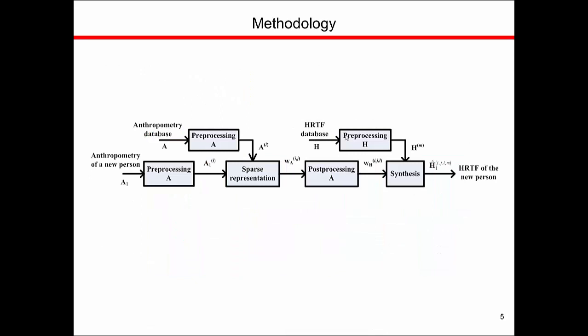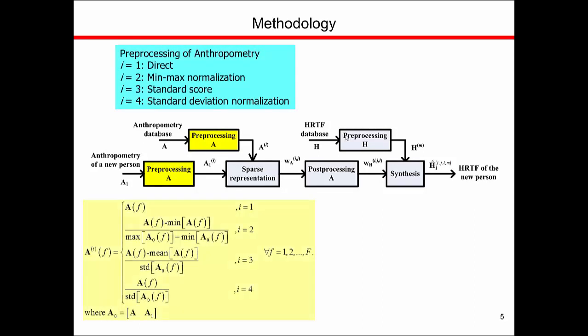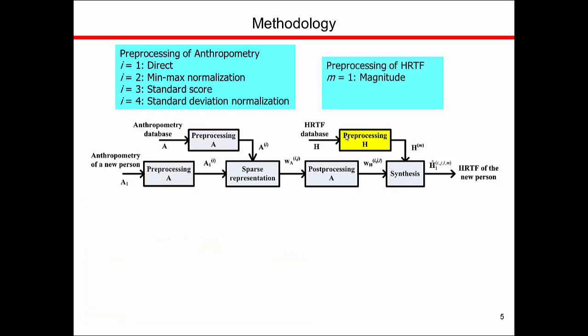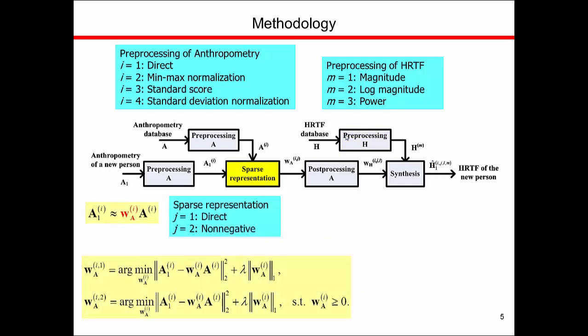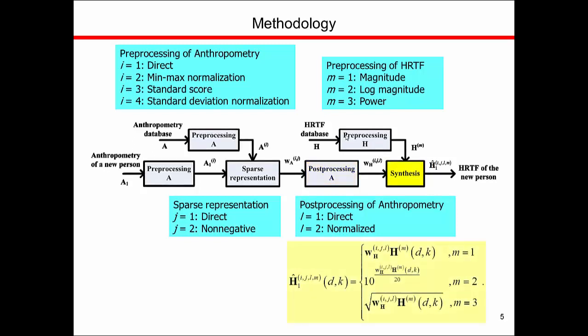Next, we introduce the pre-processing and post-processing methods at different stages of HRTF individualization, including pre-processing of anthropometry, 4 variants, pre-processing of HRTF, 3 variants, sparse representation, 2 variants, and post-processing of anthropometry, 2 variants, followed by the corresponding HRTF synthesis.